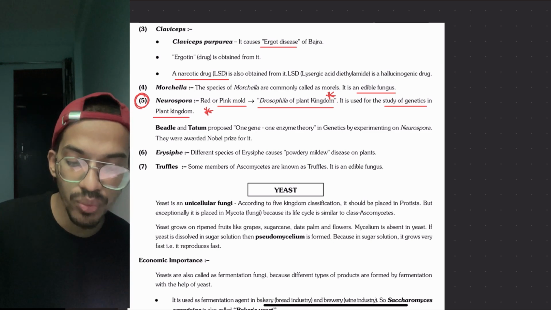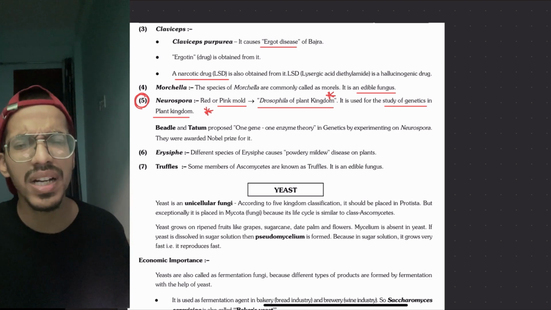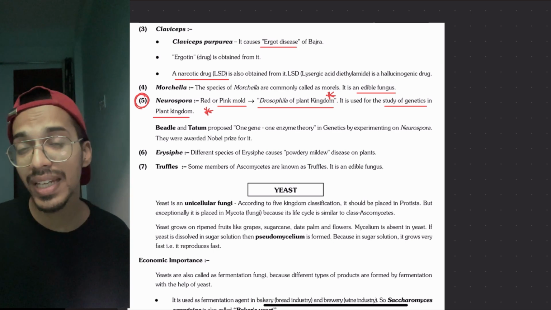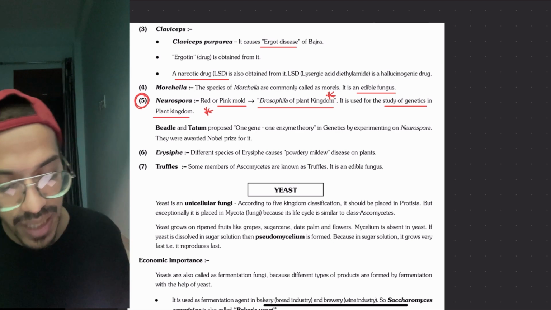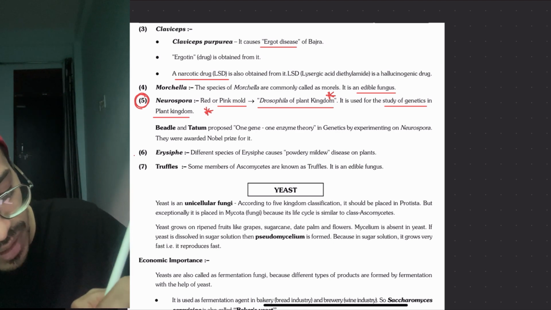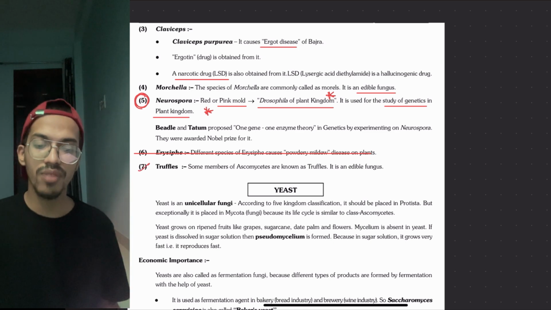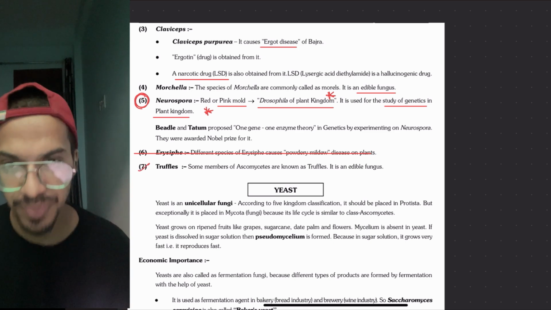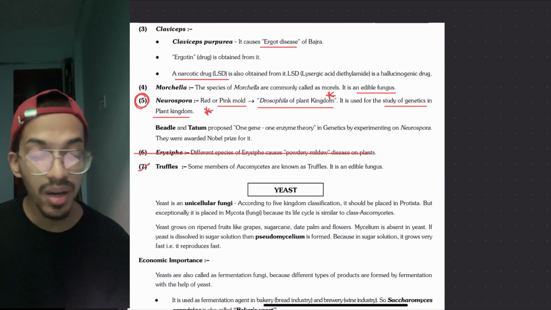Then we have Beadle and Tatum, who gave the one gene one enzyme theory, which we will understand in genetics later. Who did they do the research on? Neurospora. Then we have truffles. This is not there in our NCERT, so you can simply leave this one. Truffles are also edible fungi. So what are the ones you have to remember? Definitely the ones which we have marked.